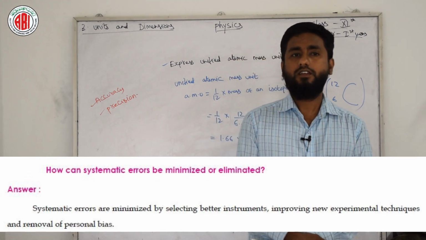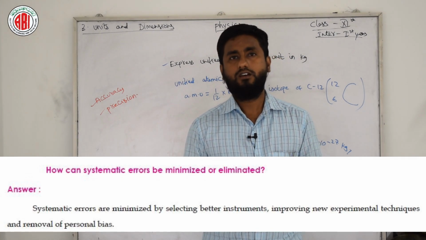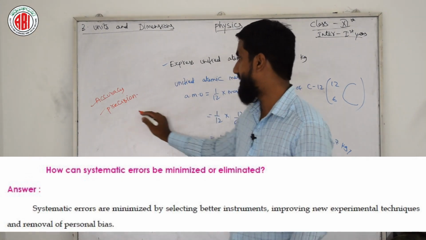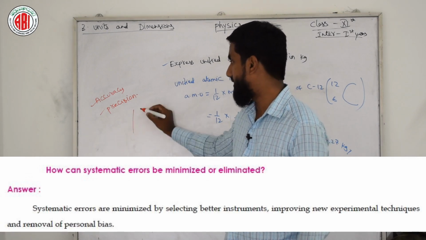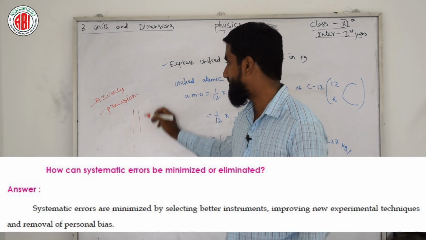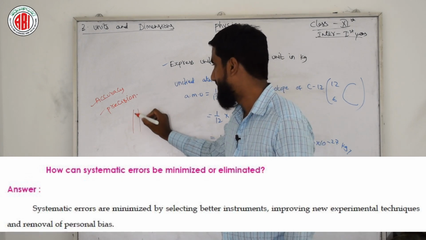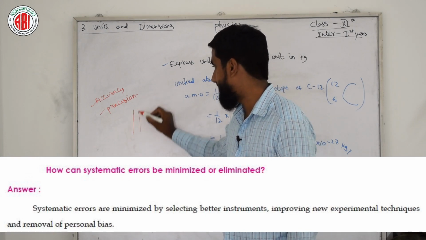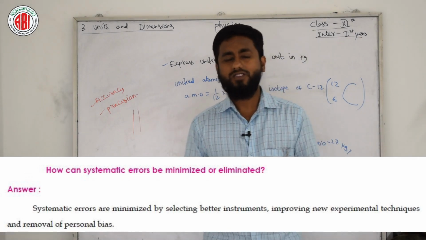That means if we want to reduce, say, a symmetrical error, what does it mean? If we are marking a line, I need to check whether this line is straight or not. If this line is somewhat not straight, there you can see the difference between these two lines. This line is showing straight, whereas this is somewhat not symmetrical. So we need to reduce it.